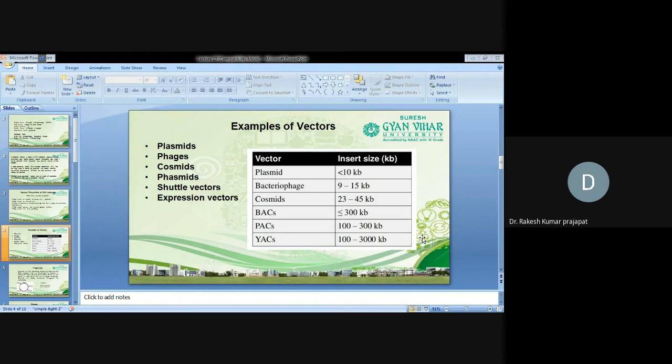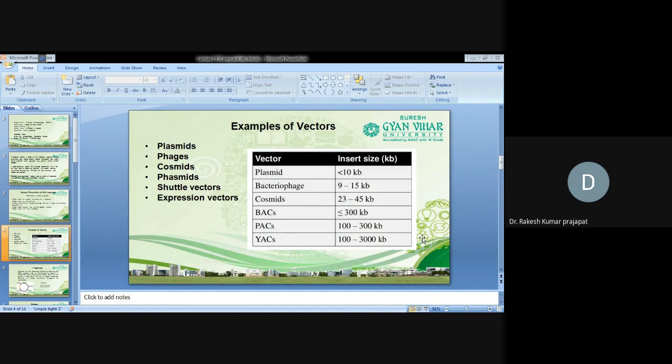BACs means bacterial artificial chromosomes. Bacteria can accumulate a maximum of 300 kilobases of DNA. PACs, P1 phage artificial chromosomes, take 100 to 300 kilobases. YACs have the largest insert capacity, that is 1000 to 3000 kilobases of DNA.